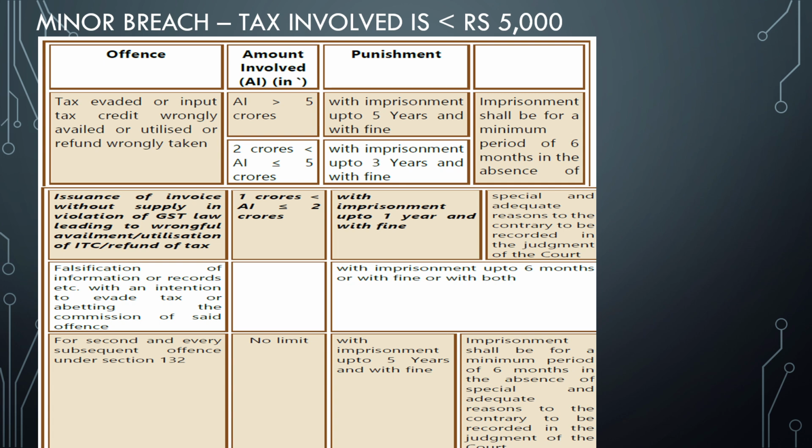The amount involved is 7 crores. So what is the maximum imprisonment that can be imposed? Sir, is it 2 years? Is it 5 years? I don't remember, sir. Nothing to worry. 5 means 5, so that is 5 years, simple.